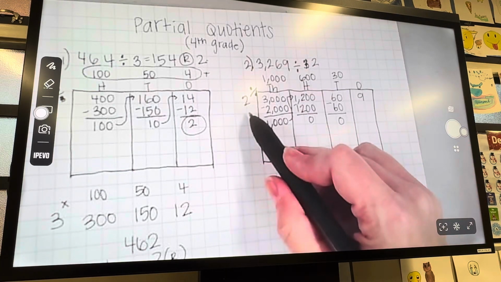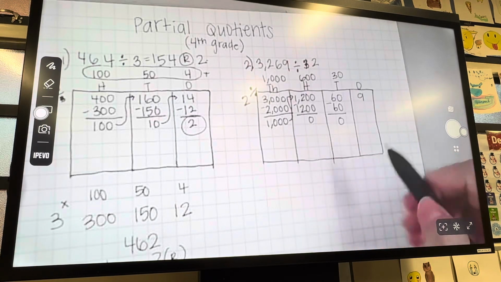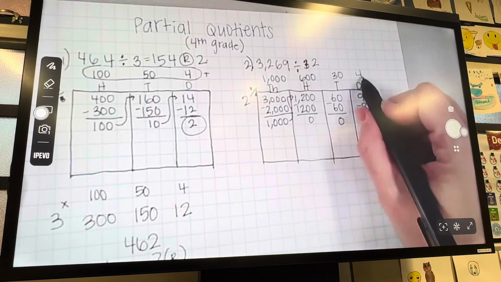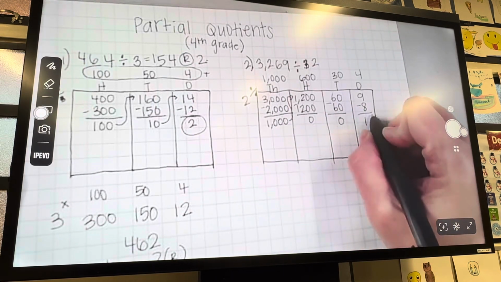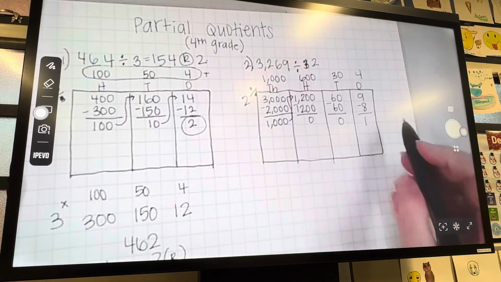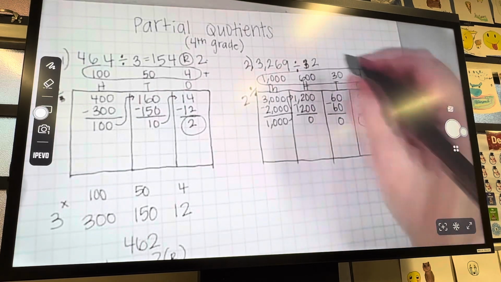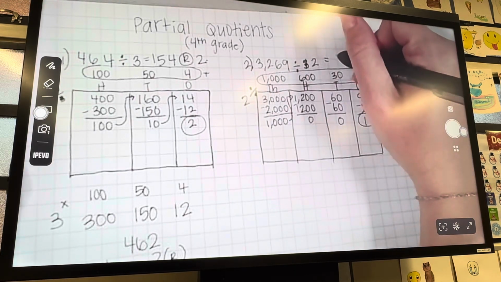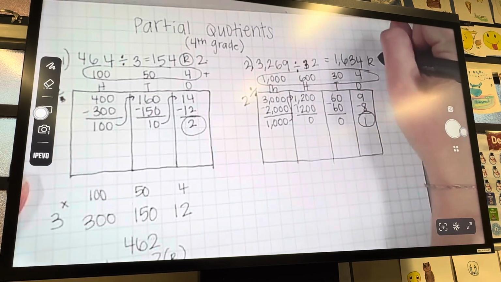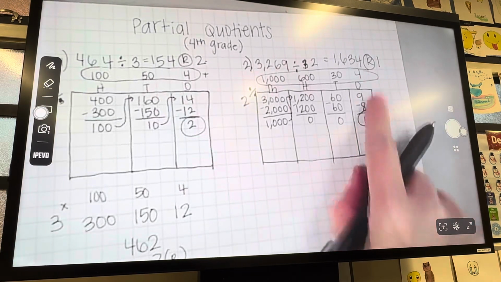So now we have to figure out, with our multiplication facts, how many times can 2 go into 9? 2 can go into 9 4 times. We're going to subtract our 8 because 4 times 2 is 8. There is 1 left over. There's nothing that we could multiply by 2 to get to 1, so that is our remainder. We need to add our partial quotients together. So your answer, your quotient, is 1,634, remainder 1. Okay, and I'm showing students that the R goes in a circle right after the answer.